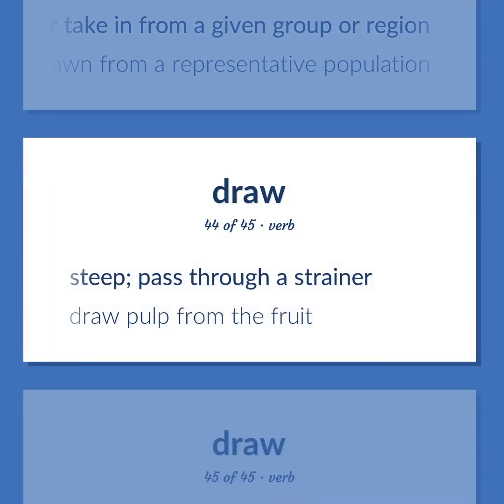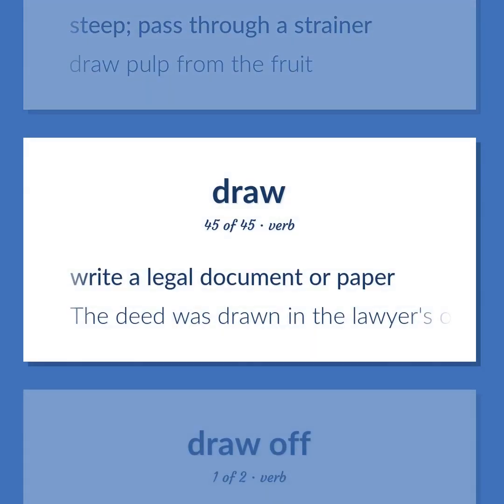Steep. Pass through a strainer. Draw pulp from the fruit. Write a legal document or paper. The deed was drawn in the lawyer's office.